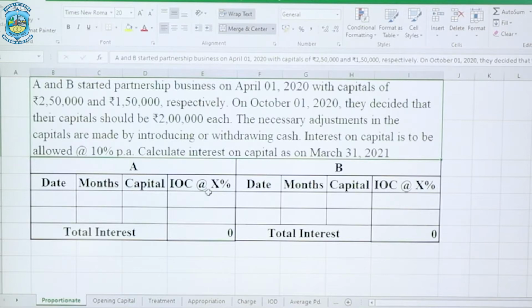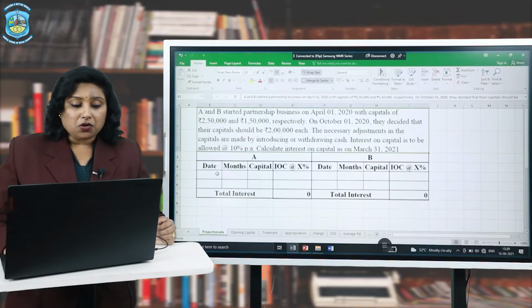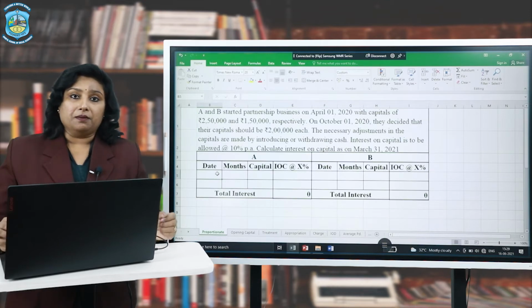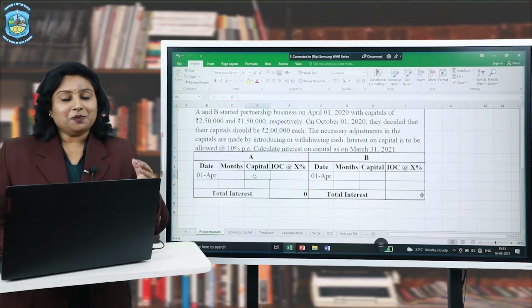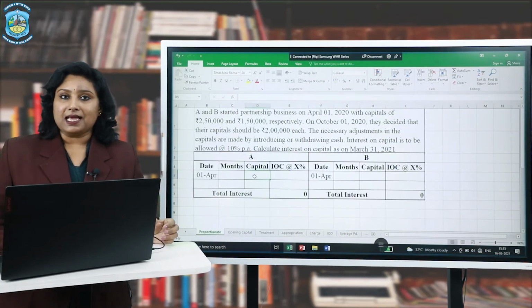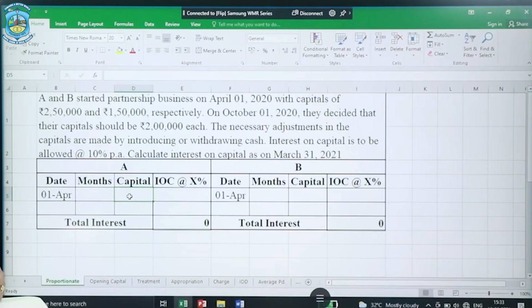For this, I have prepared a blank template here, wherein both the partners' A and B's interest on capital shall be calculated simultaneously. Now what you need to observe is, in the date column, we must put the date of the change in the capital. Well, as per the question, both the partners have their opening capital as 2,50,000 and 1,50,000.